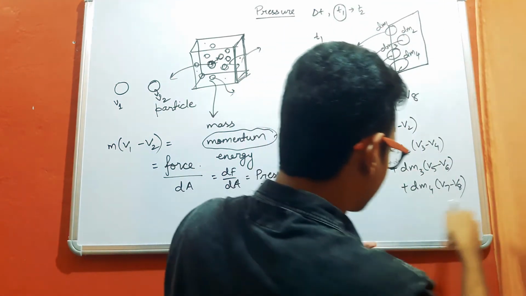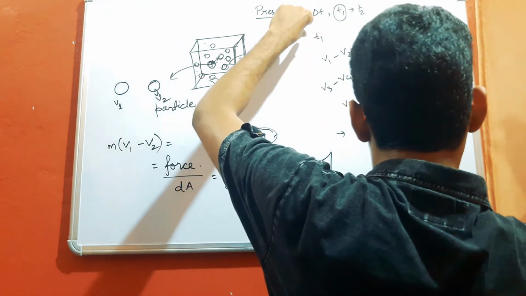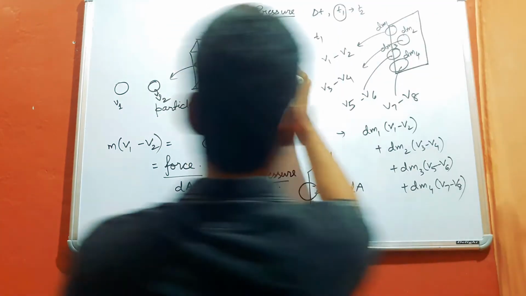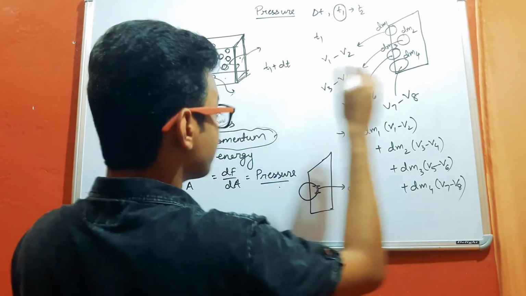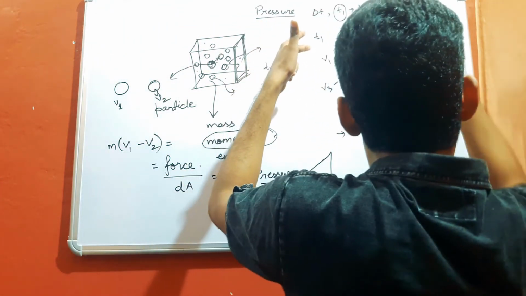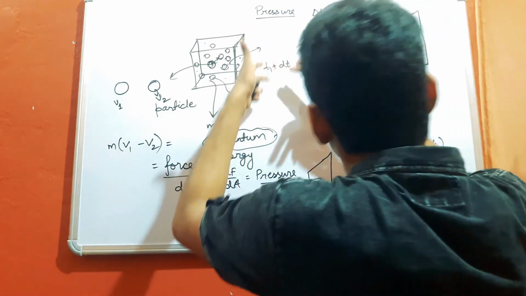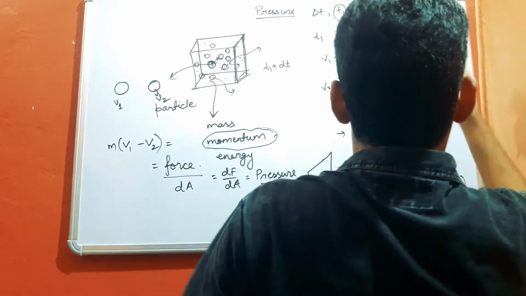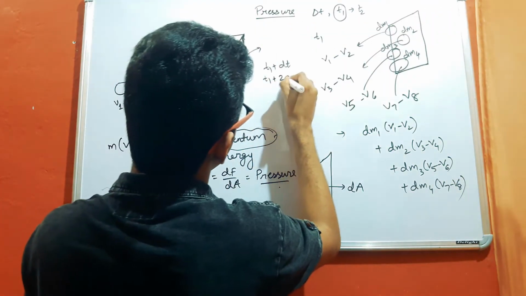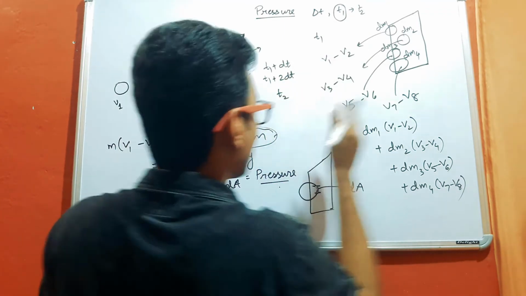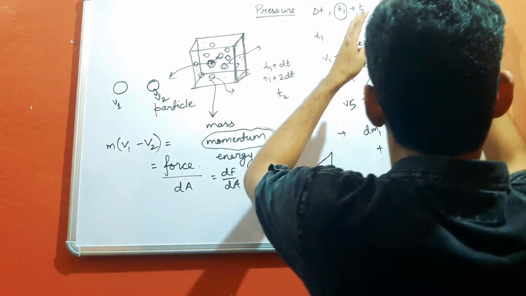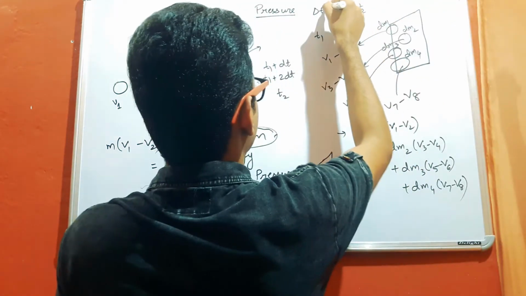So the summation of all these forces at time t1 basically gives us the force at time t1. Similarly, at time t1 plus dt, some more molecules are going to come, and as a result of that bombardment with this wall of the container, there will be a change in linear momentum of those molecules, and that's why they will impart a force on this wall of the container. A similar phenomenon will happen at t1 plus 2 dt, like that up to t2. So a lot of molecules are going to come, collide with this wall of the container and impart a force on it within time delta t.